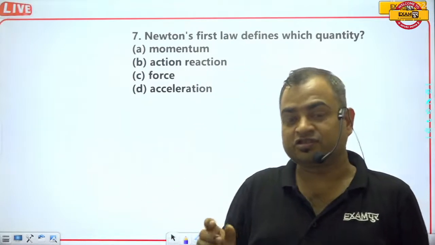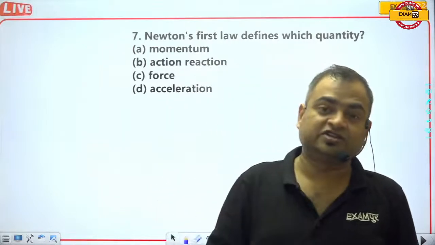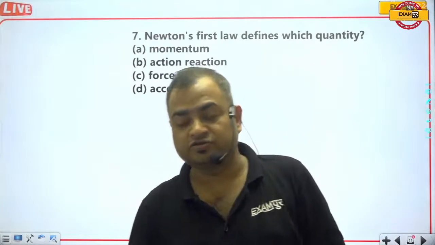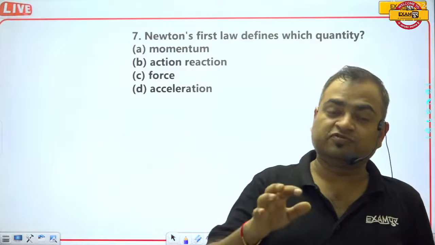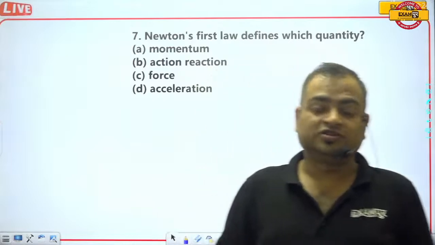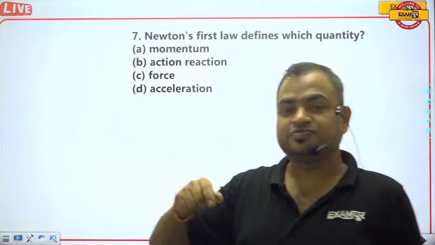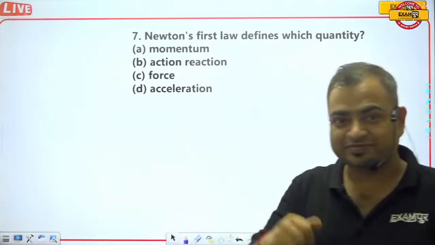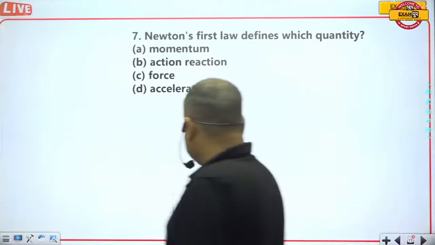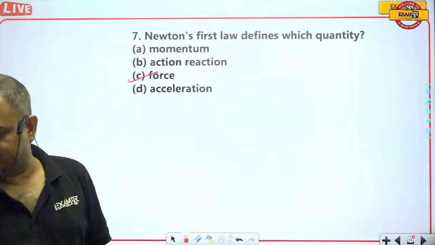If you apply the force in the direction of the motion, then obviously the velocity of the body will increase. And if you apply the force opposite to the direction of the motion, then obviously the velocity of the body will decrease. It means the state of the body will change. That's why I am saying that force is the only reason behind the change of the state of the body. State means rest or motion. So Newton's first law defines force. So this is the correct answer.